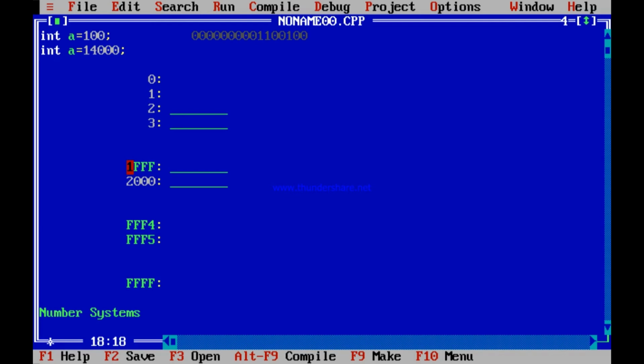Now you remember, when you convert hexadecimal to binary, each hex digit is 4 bits. So this is 4 binary digits, 4 binary digits, 4 binary digits, 4 binary digits. Total how many binary digits? 16 binary digits. So the memory locations, if you think in terms of binary, vary from